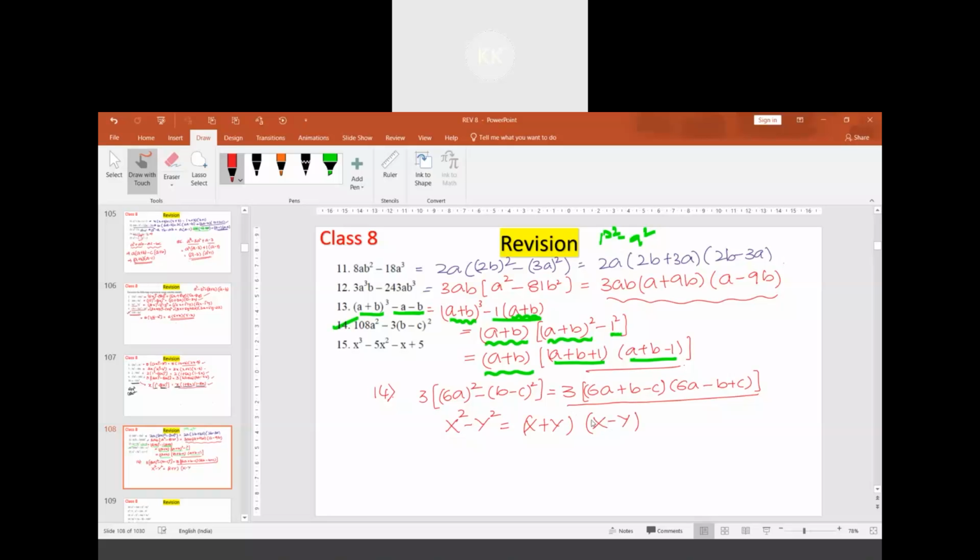Whole square is there, sir. What is x? x is our 6a. What is y? y is our b minus c. So wherever x plus y is there, you just see x is 6a plus y is b minus c, 6a minus of b minus c, which becomes 6a minus b plus c, sir.